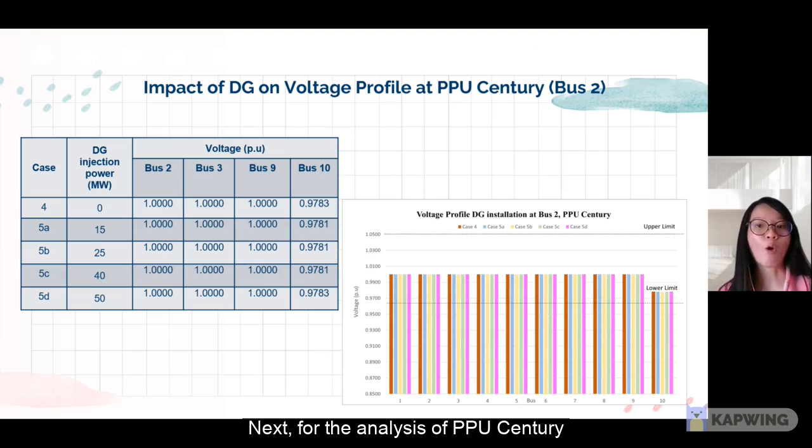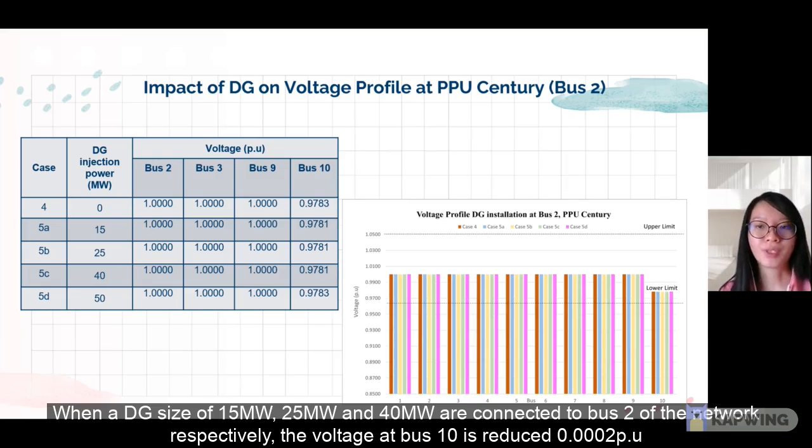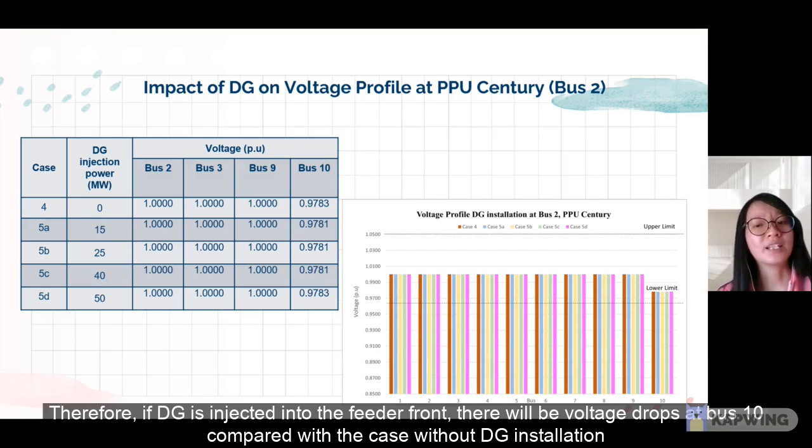Next, for the analysis of PPU Centrally, before the DG is injected into the network, buses 1 to 9 are maintained at 1.0 per unit, while there is a voltage drop at bus 10. When DG sizes of 50 MW, 25 MW, and 40 MW are connected to bus 2 of the network respectively, the voltage at bus 10 is reduced by 0.002 per unit. Therefore, if the DG is injected at the feeder front of the network, there will be a voltage drop at bus 10 compared to the case without DG installation.